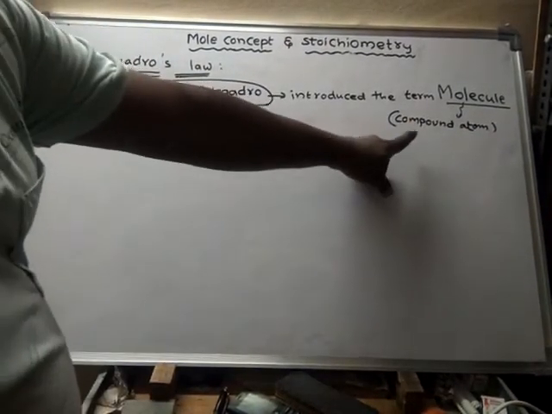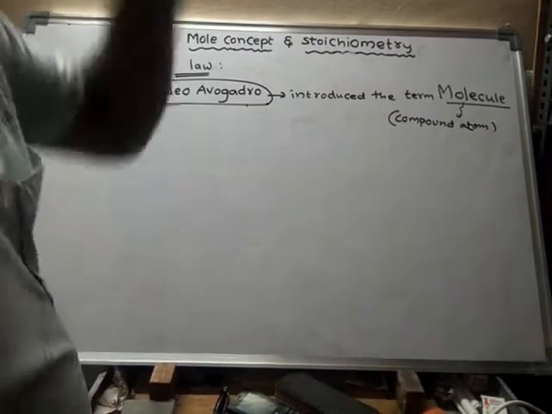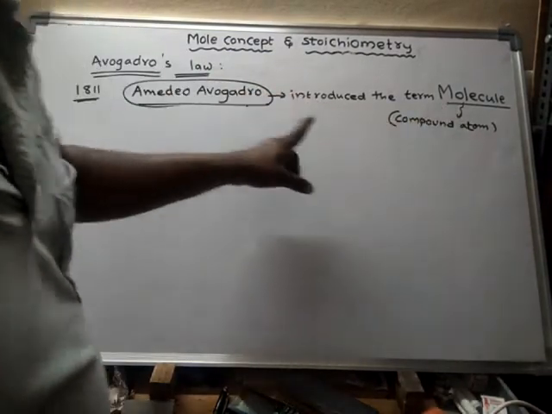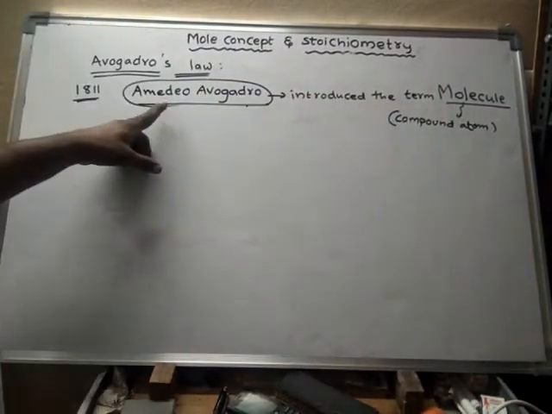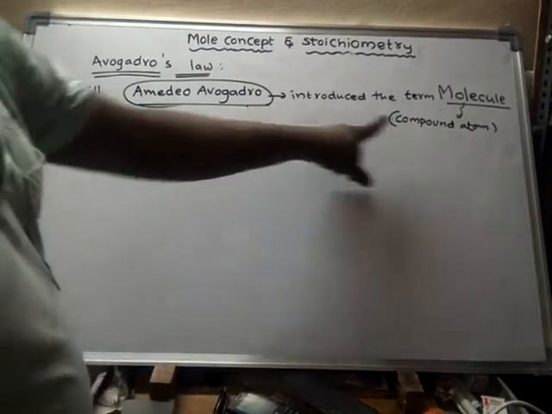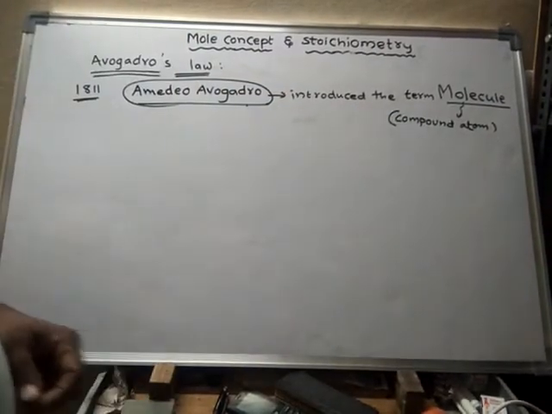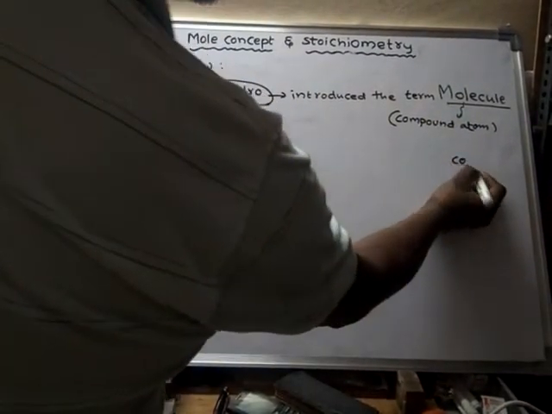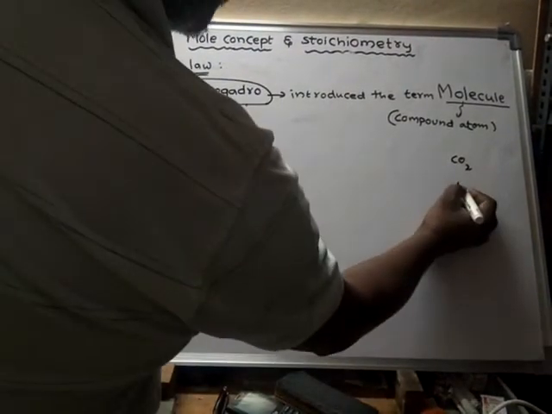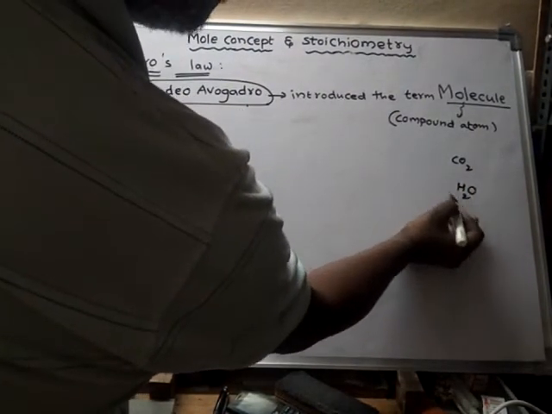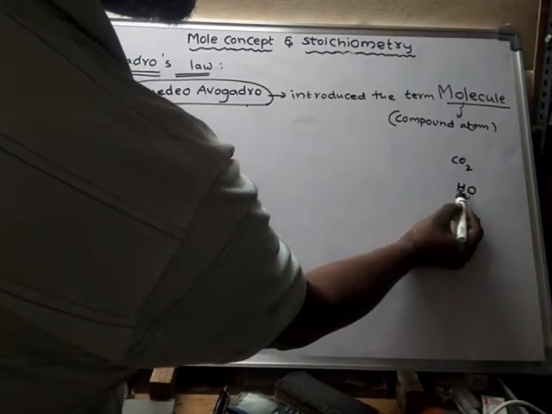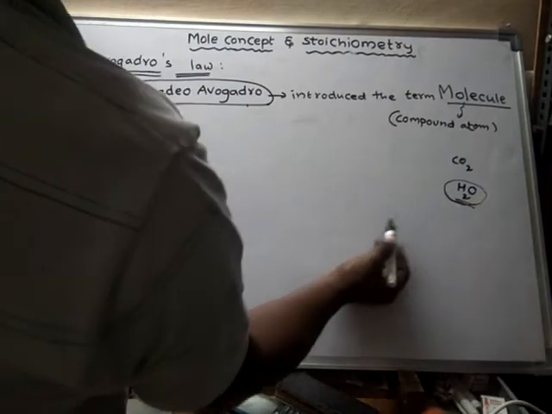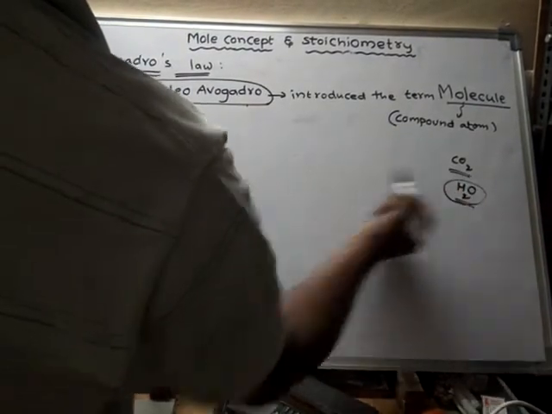John Dalton had given the term compound atom. Now that compound atom is called a molecule. So the term molecule was given by Amedeo Avogadro. What is a molecule? A molecule is nothing but a compound atom. Compound atom means more than one atom. For example, CO2 is a compound atom. When a particle contains different atoms, then the entire thing is said to be a compound atom.